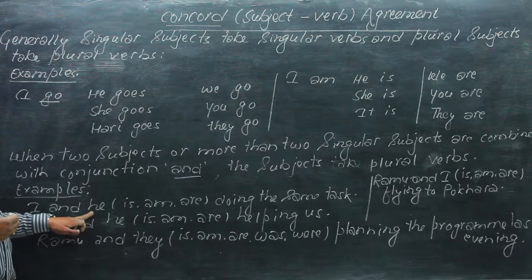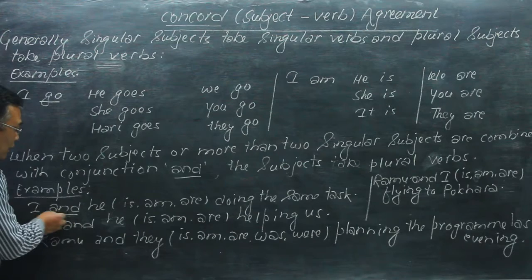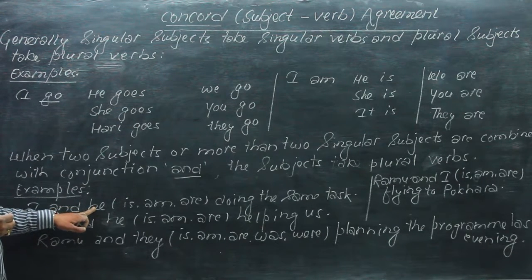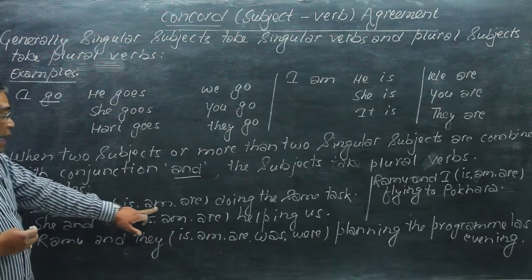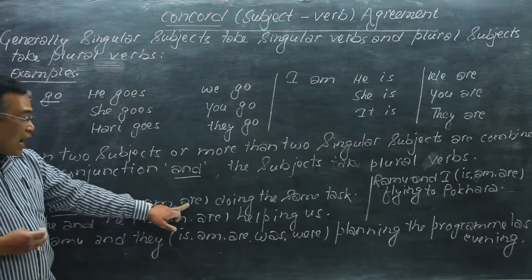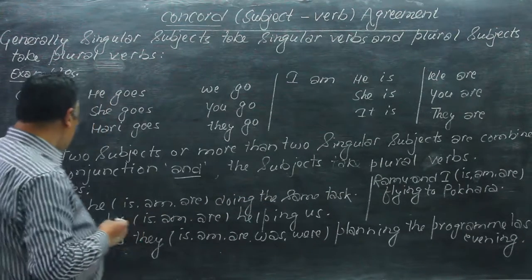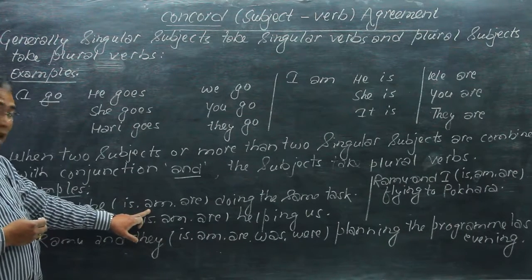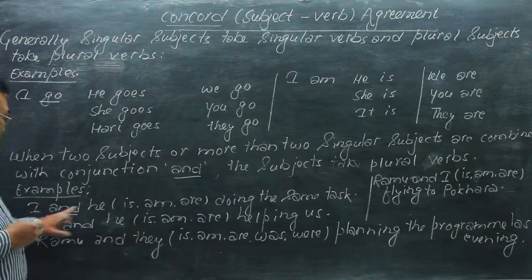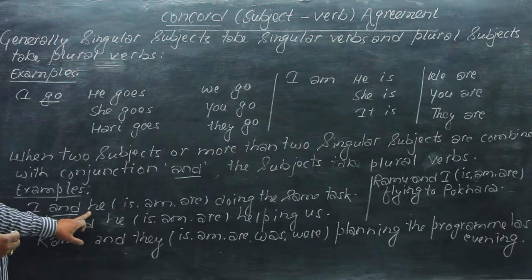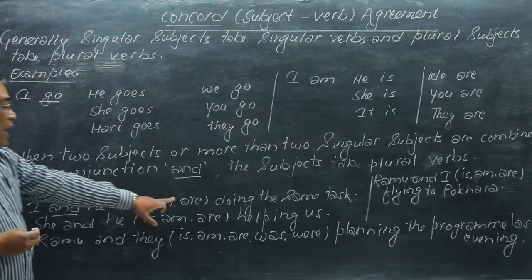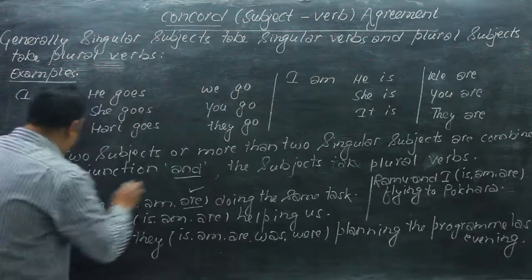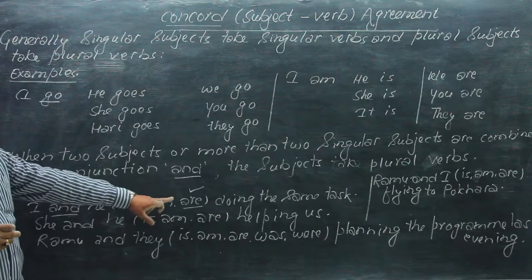I and he: I is singular and he is singular, but I and he together is plural. Which is correct here, is, am, or are? I and he are doing the same task. Are is correct here.